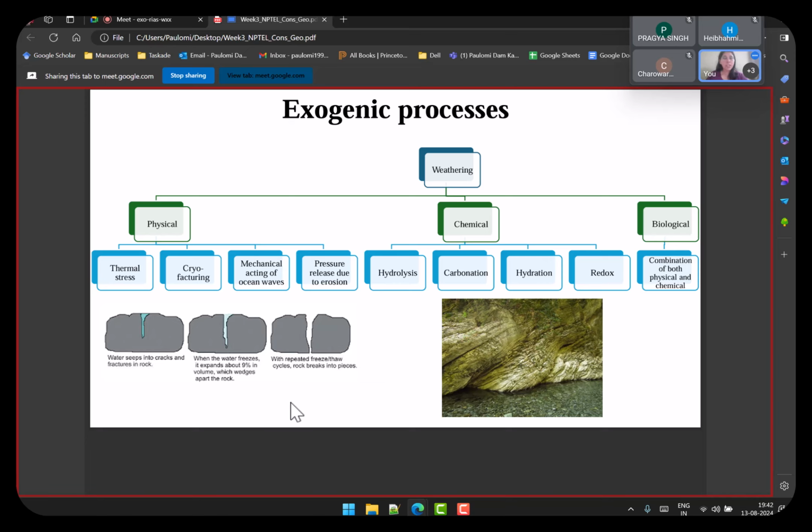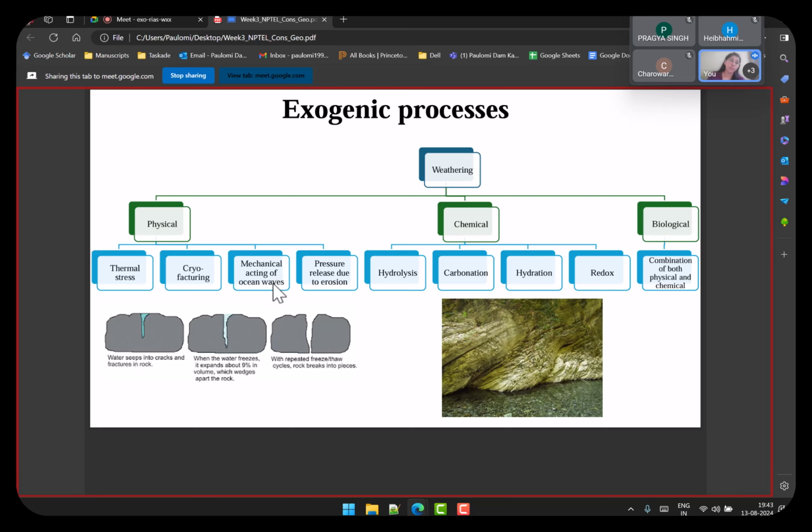But the pressure is not just once it is expanding. This process of expanding and cooling, and expanding and then again going down, has to be in a repeated cycle, because that is what leads to the increased pressure on the walls of the rocks. So that's cryofracturing. Next, you have mechanical action of ocean waves.